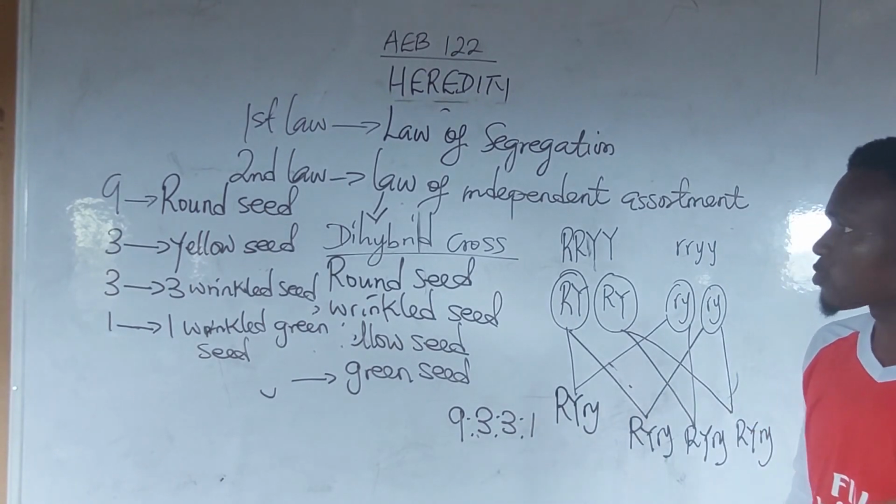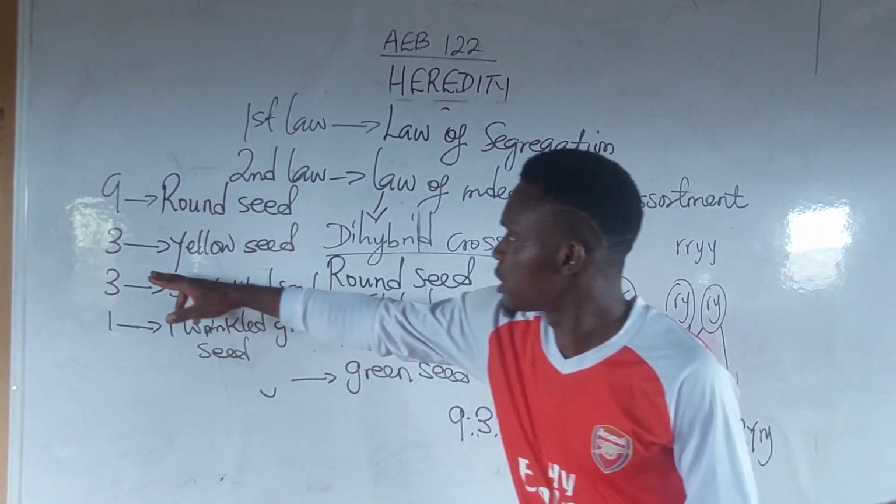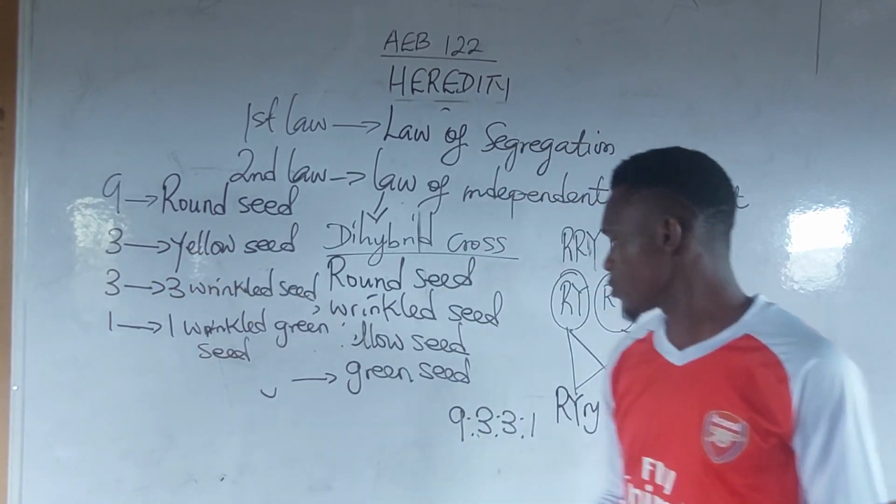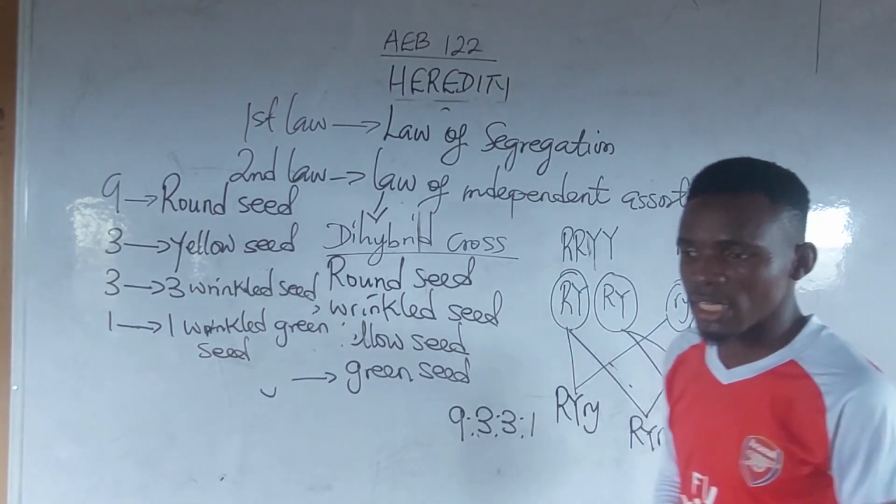So at this point, we'll call it a day. That is 3 round yellow seed. Take note of that. So at this point, we'll call it a day.